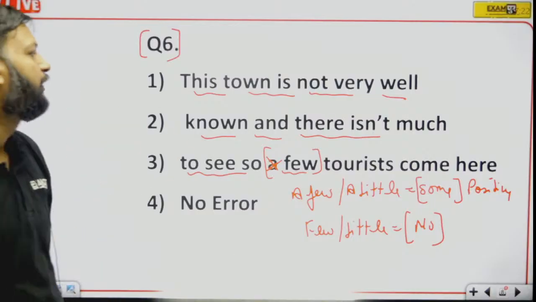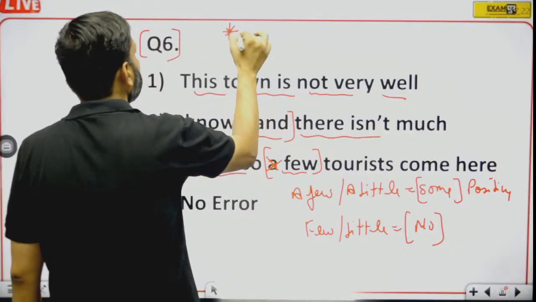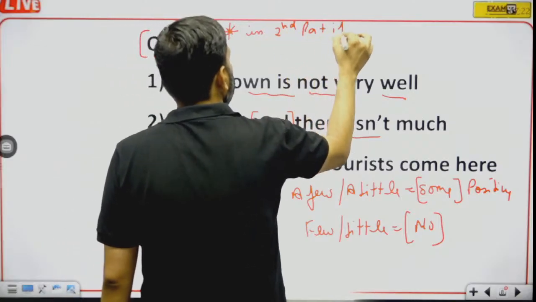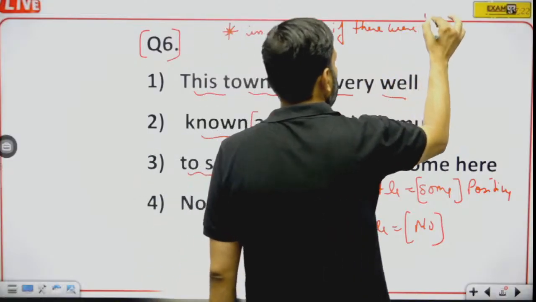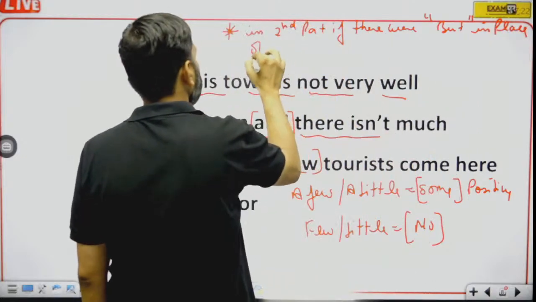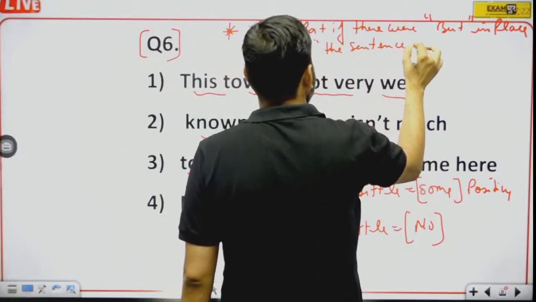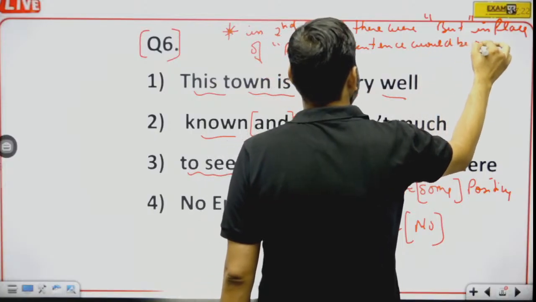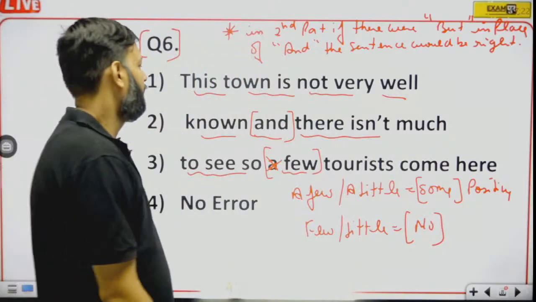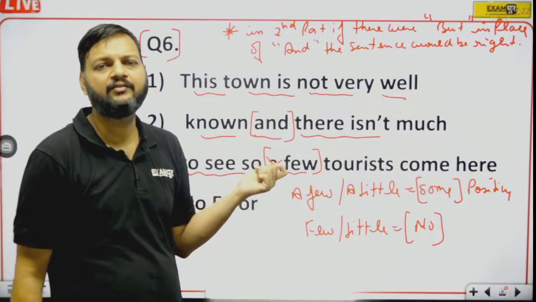If there were but in place of and in the second part, the sentence would be right.